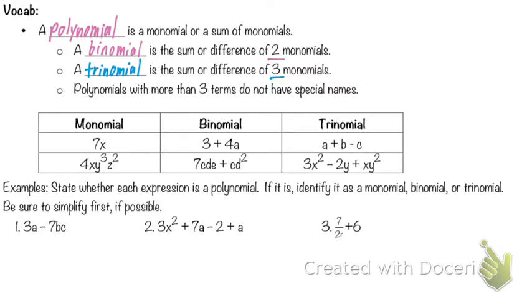Okay, Mason. Wait, so a binomial is only 2? Yep, 2 different parts. So we have the 3, we have the 4a, or we have the 7cde, and we have the cd squared. Yep. So bi is 2, tri is 3, mono is 1.